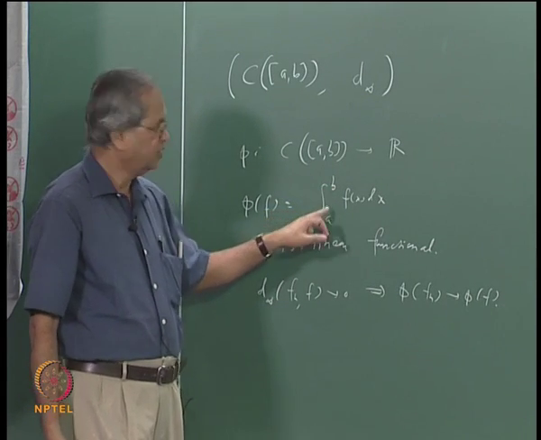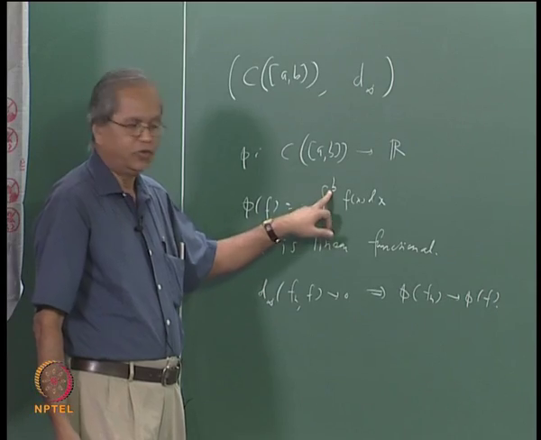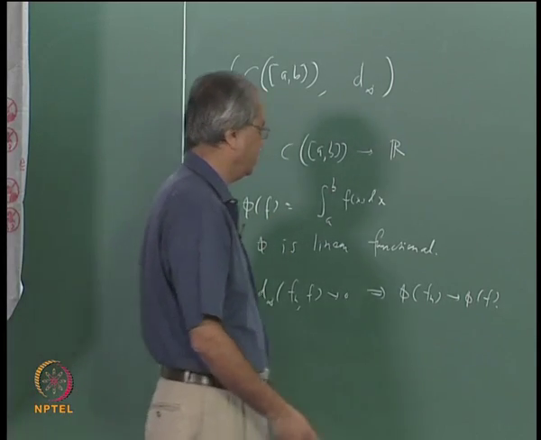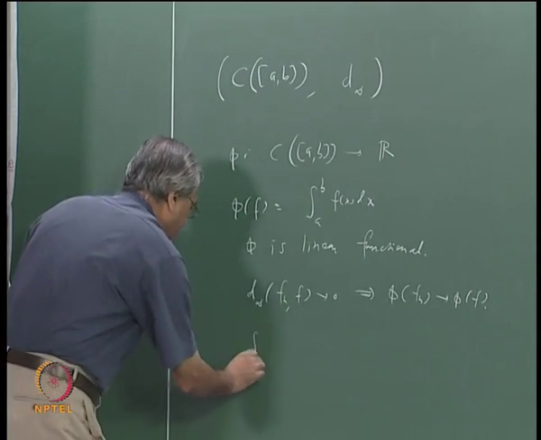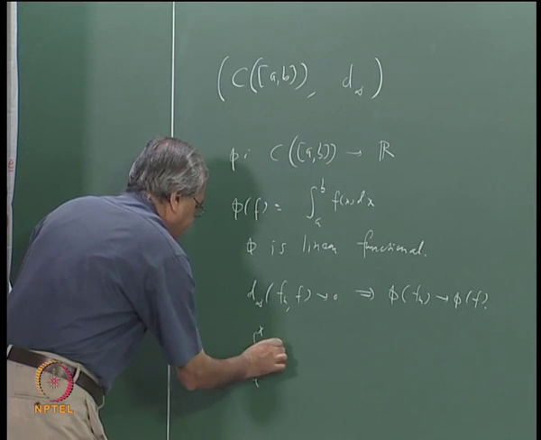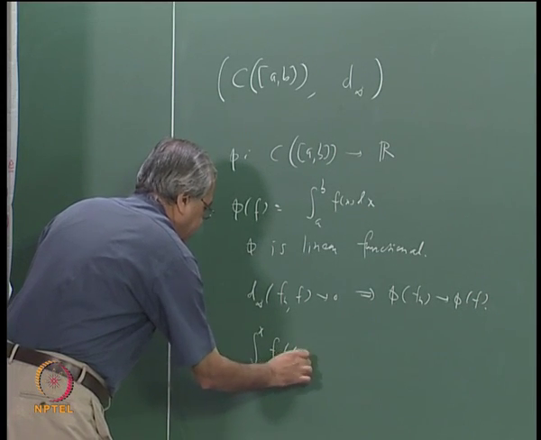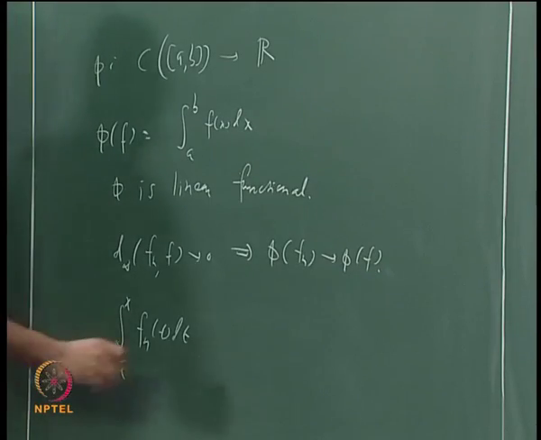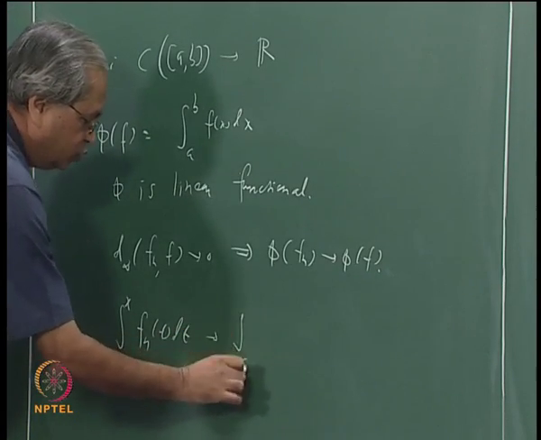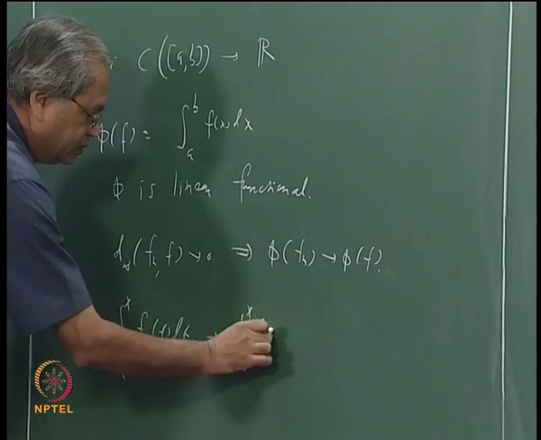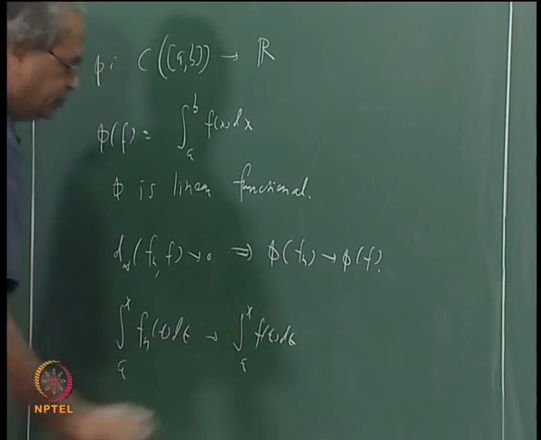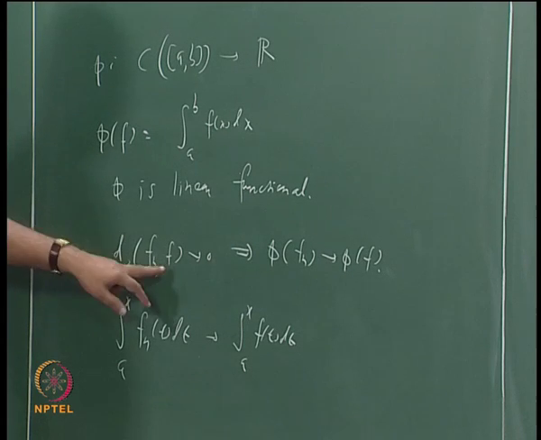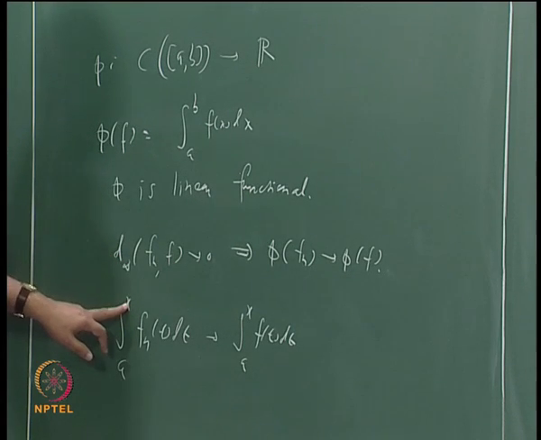One can let this upper limit vary also. For example, I can consider integral a to x of fn(t) dt, and this will converge to integral a to x of f(t) dt if fn converges to f uniformly, whatever x you take in [a,b].